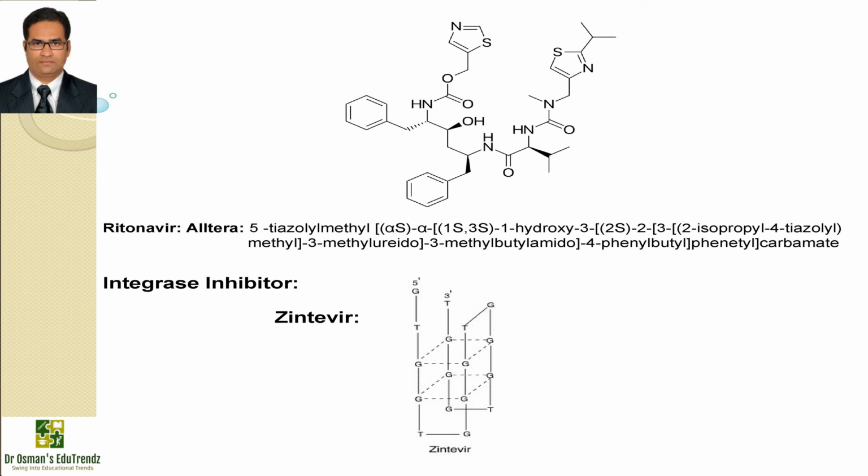Now let us talk about the integrase inhibitor zintevir. Zintevir is an oligonucleotide consisting of deoxyguanosine and thymidine, and it is a new drug in clinical trials. It is a most potent inhibitor of HIV-1 integrase. It binds strongly to the HIV second receptor, the chemokine receptor, preventing binding and fusion of the HIV virus with the host cell.